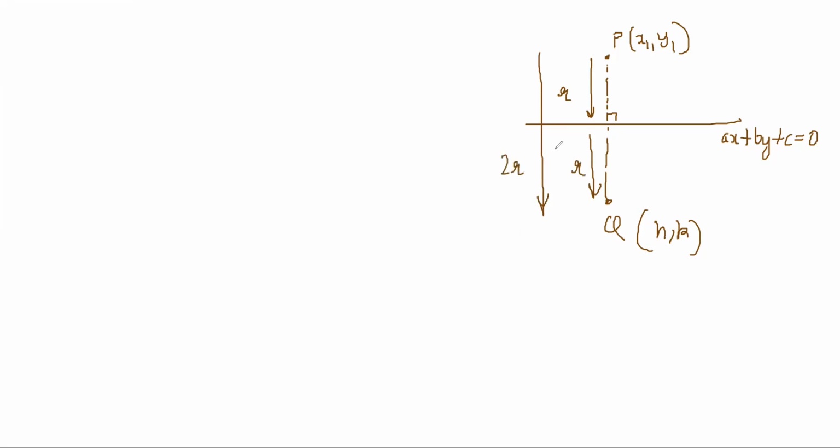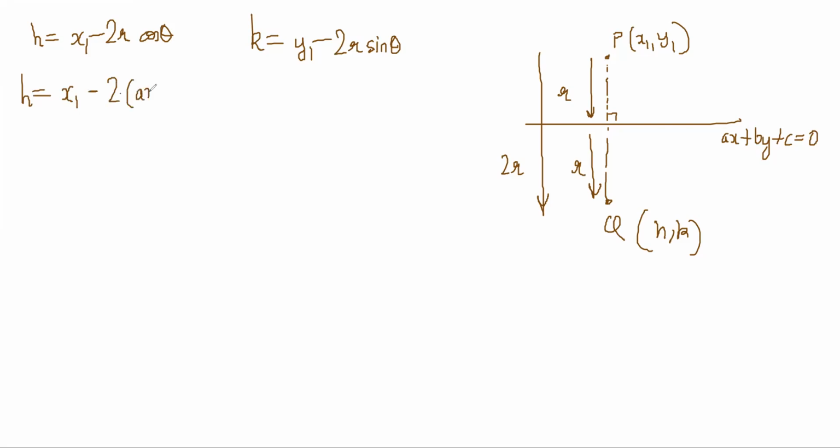Following the same logic as the previous one, I can say h is equal to x1 minus 2r cos theta, and k is equal to y1 minus 2r sine theta. Now I'll just write h is equal to x1 minus 2r. What is r? I know what it is: (ax1 plus by1 plus c) by root over (a square plus b square).